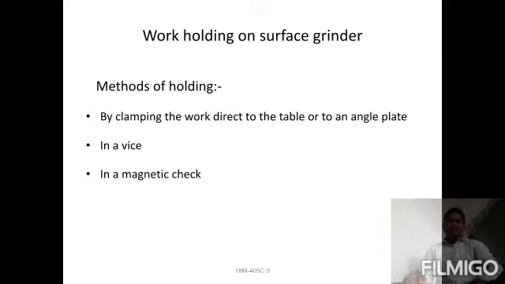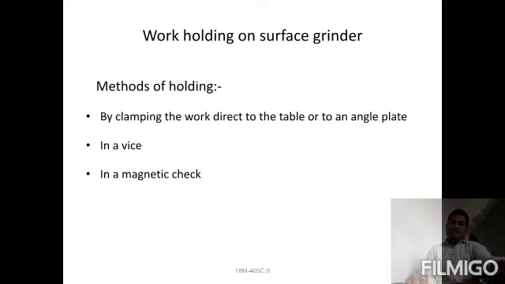Then the next one is one more work holding device. The vice is a work holding device. It consists of two jaws: one is fixed, and the second one is a movable jaw. The workpiece is held in between. The next one is the magnetic chuck. The magnetic chuck is also provided for holding while in the working process.